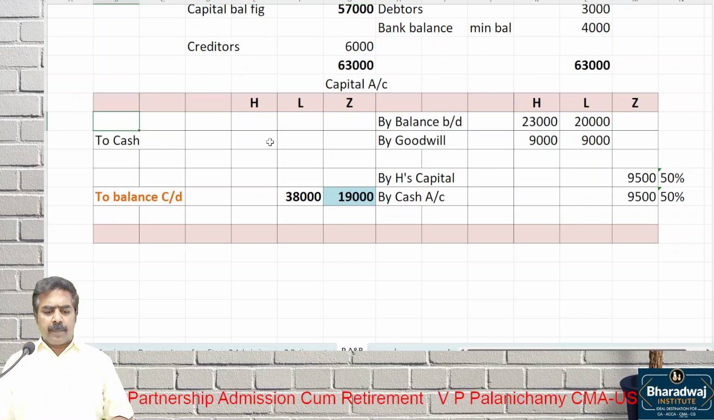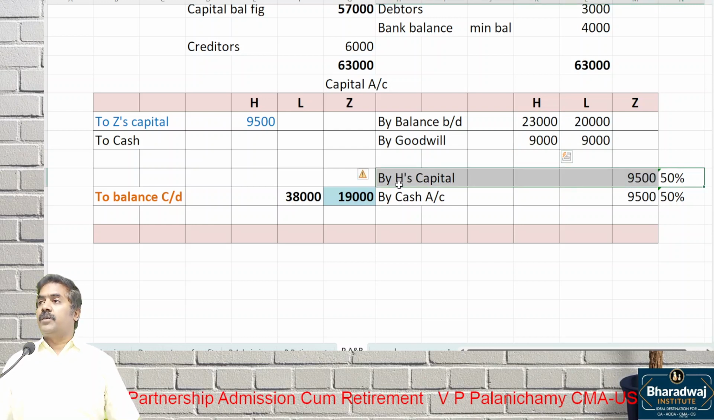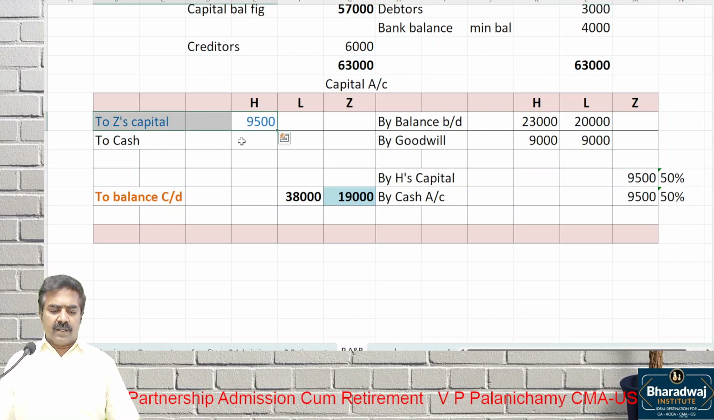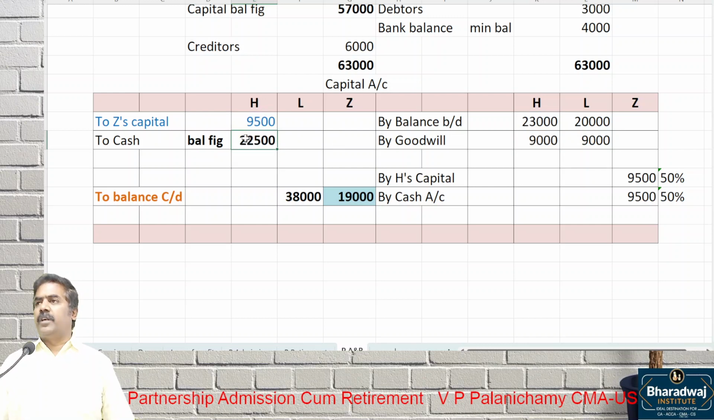Now for H's capital, will he pay this 23,000 plus 9,000? No. To Z's capital, how much he contributed? 9,500. He has given it as a gift to his son. Clear? Of the 23,000 plus 9,000, how much is given to Z? 9,500 is given. So the balancing figure will be paid. What is the balancing figure? 23,000 plus 9,000 minus the amount gifted to Z. 22,500 you have to pay.